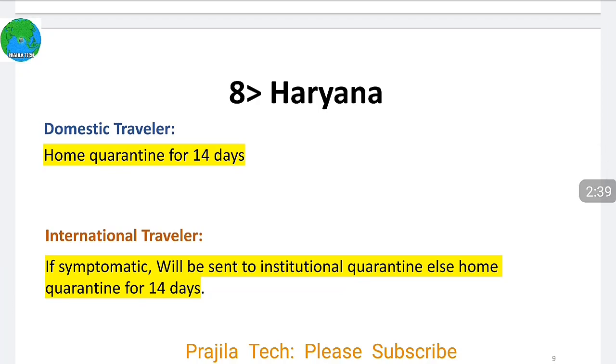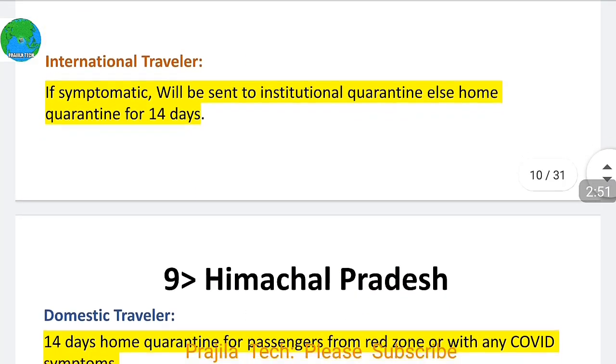In Haryana, as you can see, home quarantine of 14 days for a domestic traveler. An international traveler who is symptomatic will go under institutional quarantine, otherwise 14 days of home quarantine.